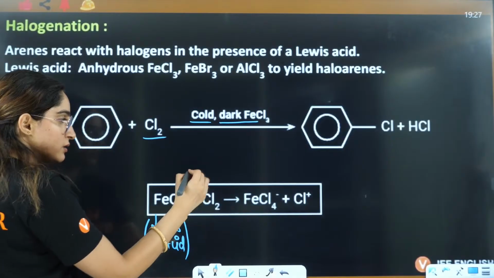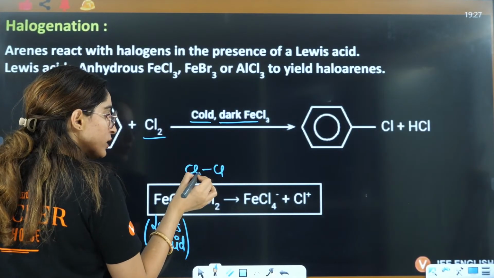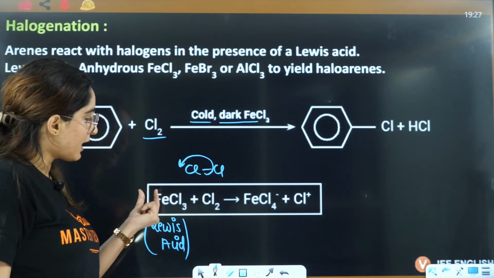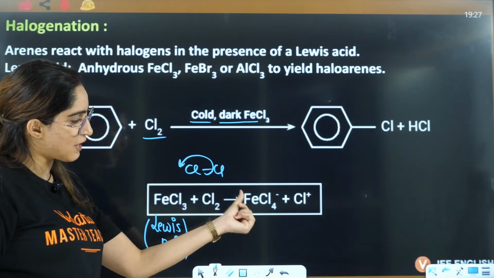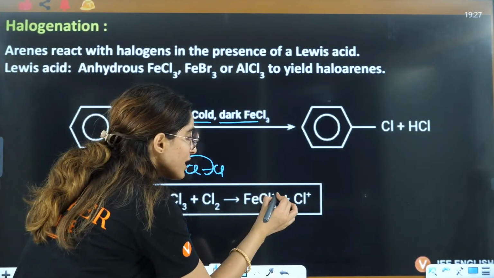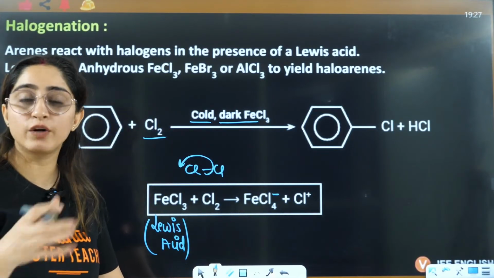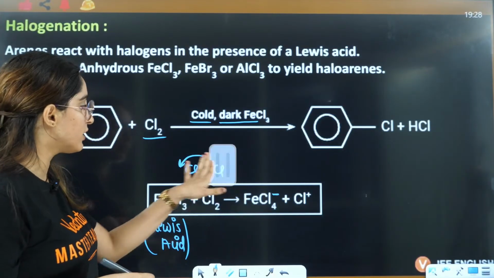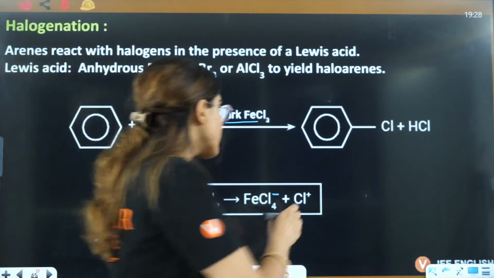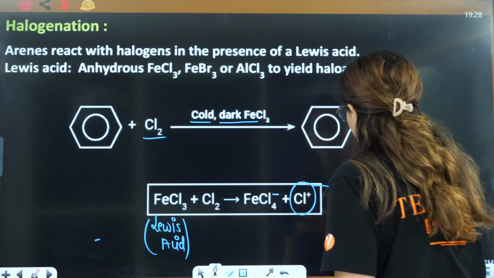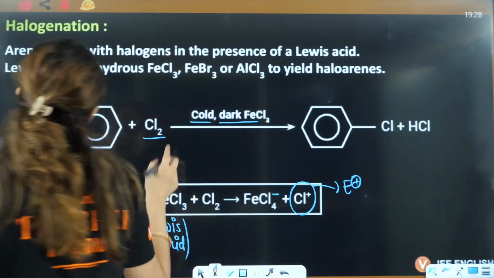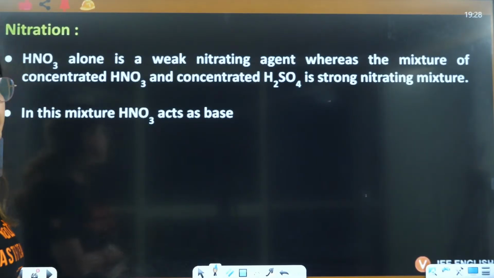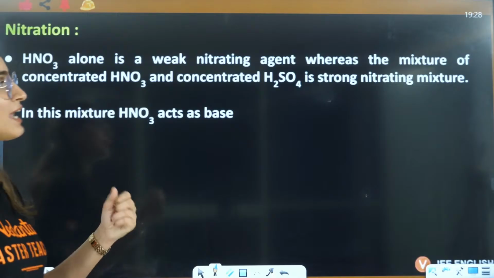It will take Cl negative from this Cl2 and leave Cl positive, and here Cl negative will be attached and this will become FeCl4 negative. Because a Lewis acid is electron deficient, it would want someone to attack on it. That's why it is pulling Cl negative here, and hence you will have the formation of Cl positive, which is your electrophile. The Cl positive is your electrophile, which will attack on the carbon here, right?